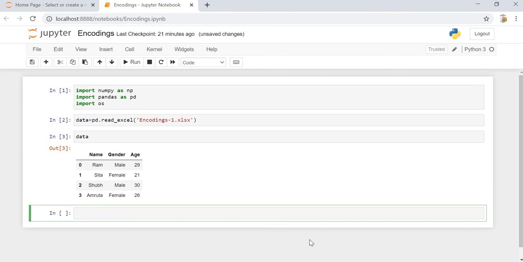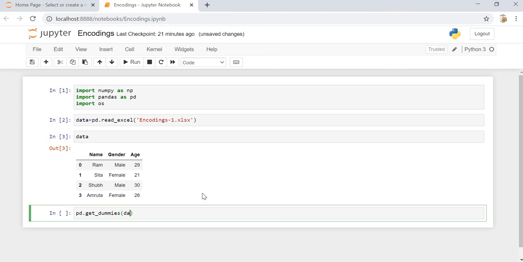Now if we want to find out the encoding, then we can apply one-hot encoding because the data is nominal. How can we know that the data is nominal? Because here we have the gender as male and female and we are not bothered about the ordering of it. So for that we can use the get_dummies method of pandas, which is very simple. pd dot get_dummies.